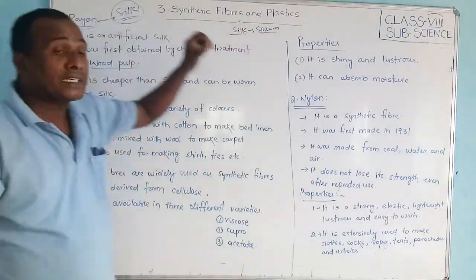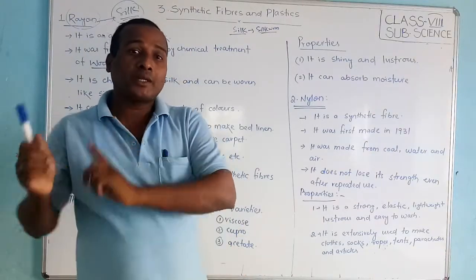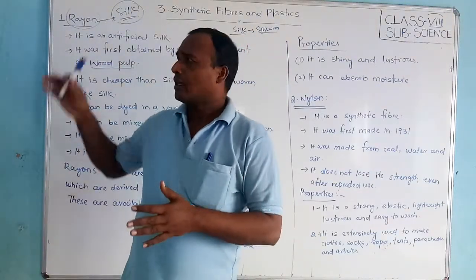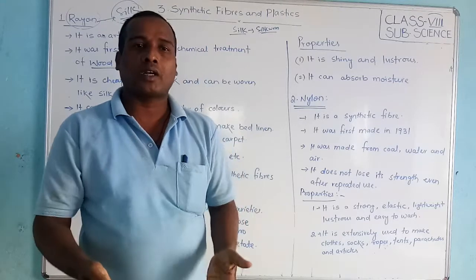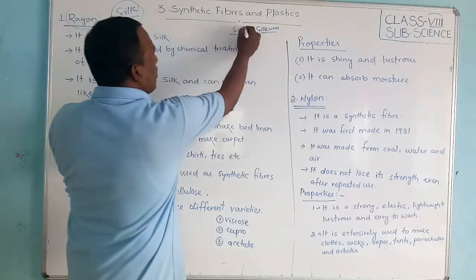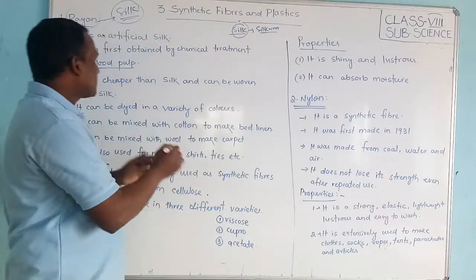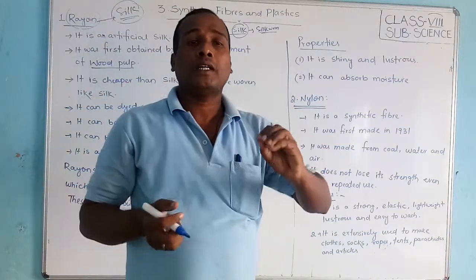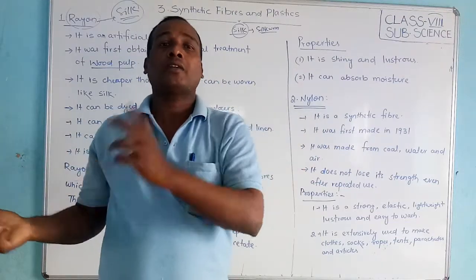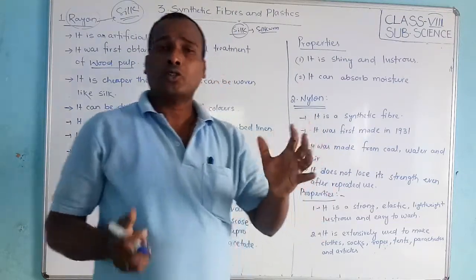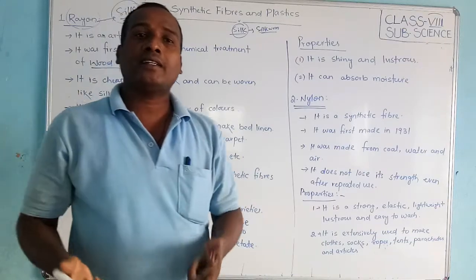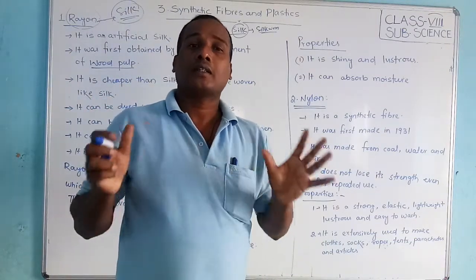Silk and rayon are nearly equal, but silk is natural, meaning we get it from nature. It is cheaper than silk. Silk is more costly. If the same dress costs 1000 rupees in silk, in rayon it will cost 500, 600 or 700. So it is less compared to silk, but the shine and the general properties are equal.